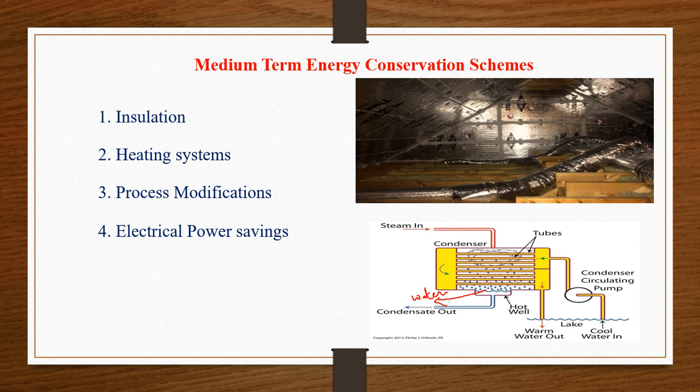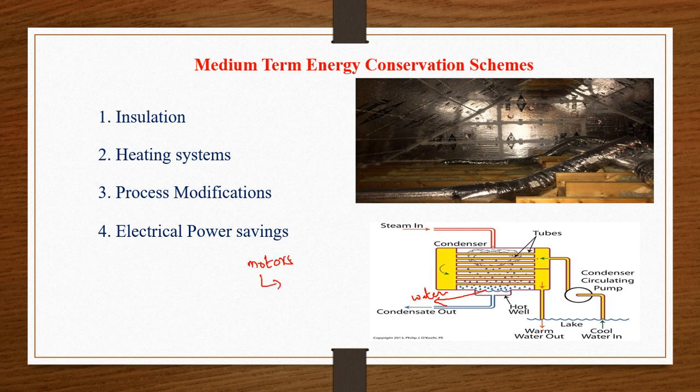And the last, the fourth one, is electrical power savings. How can you save power? Not in the houses, but in industries. In industries, how can we save electrical energy? See, in industries some machines will be there. Let us assume some motors are there in the industry.